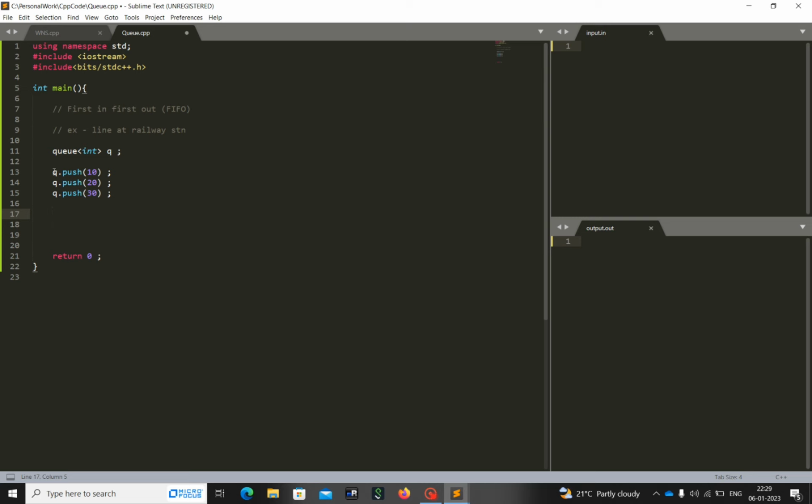So how are we going to access the data in the queue? In a queue you can get the data one by one. You cannot access any random data. You cannot access the data at element 2. If you want it, then you have to reach this element which has the value 20. So for that we will be accessing it one by one.